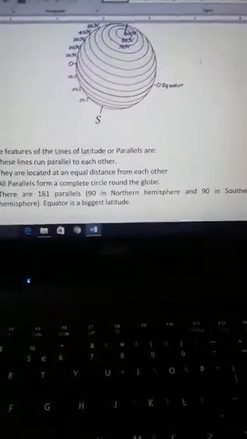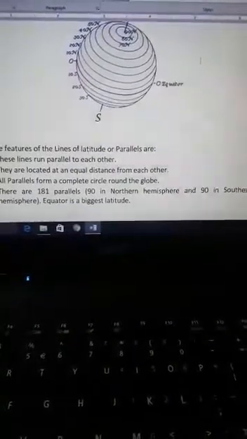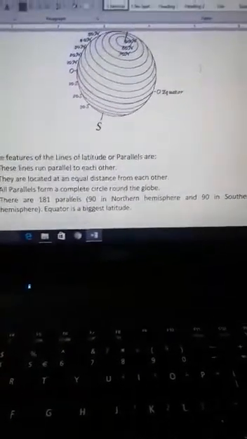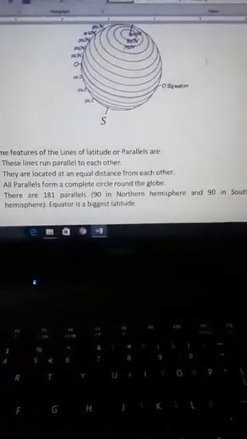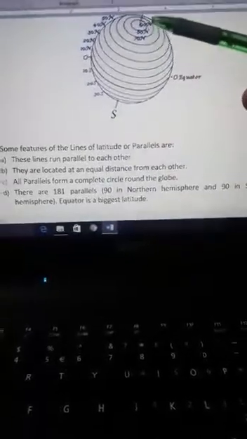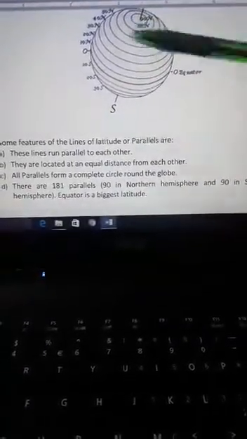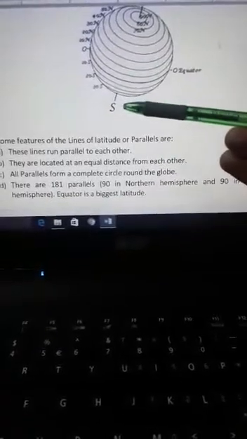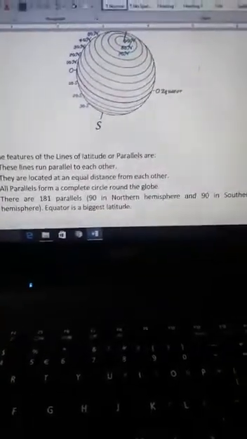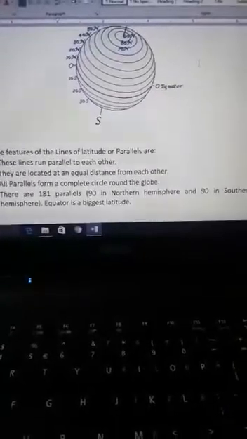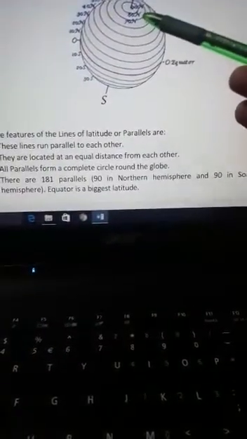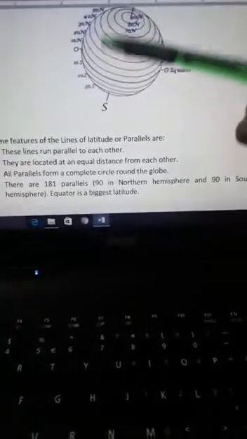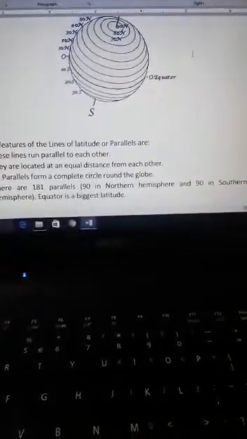Now the last one is there are 181 parallels, or you can say there are 181 lines of latitude. 90 in the southern hemisphere and 90 in the northern hemisphere. Now what is a hemisphere? Hemisphere is half of the circle. There are 90 latitudes in the northern hemisphere and 90 latitudes in the southern hemisphere.